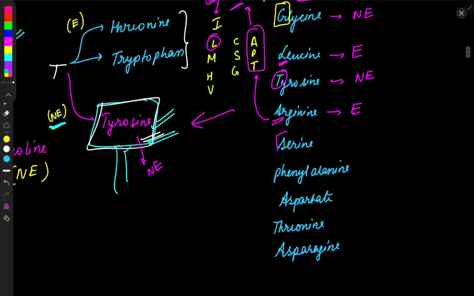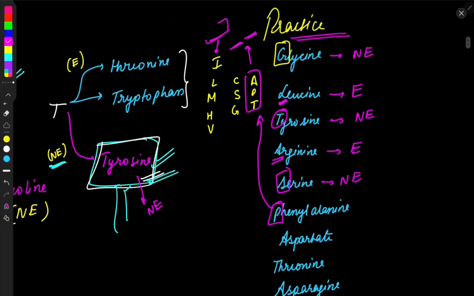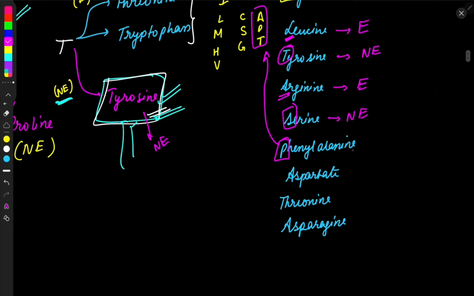Serine starts with S. Where does S fall? S falls under the CSG category. So the CSG category is the non-essential one. So non-essential. Let me clear up this mess so you can solve the others clearly. Okay. Now phenylalanine. Phenylalanine starts with P. P falls under the APT category. And we have read earlier that APT can be both essential and non-essential. And in the case of P, we have read that only phenylalanine is essential and the rest are non-essential. So go straight ahead and say phenylalanine is essential.